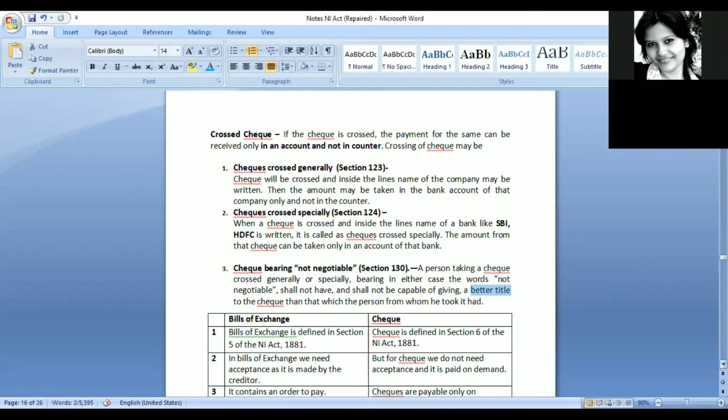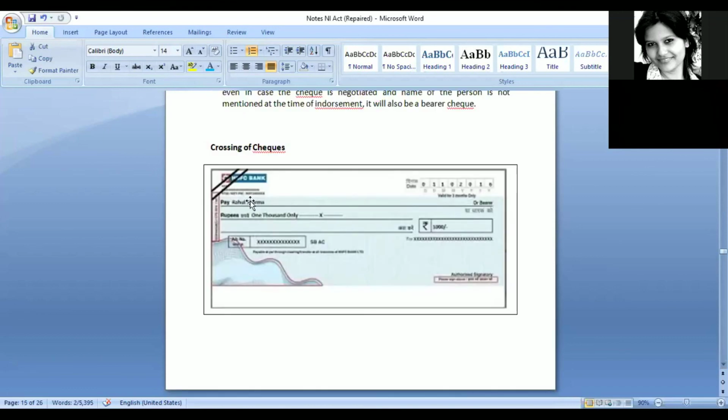So in the previous case, if I am issuing a check to Rahul Sharma, then Rahul Sharma is the person who will be having the better title. If he further transfers it to someone else, that person is not having a better title. That means he cannot file a case against me for check bounce or any other disputes. Basically, he can file that case against Rahul Sharma only.